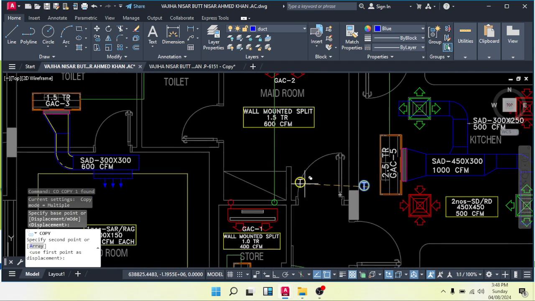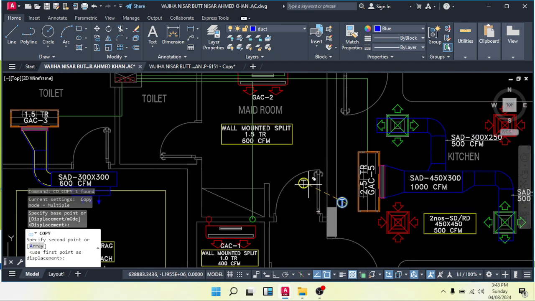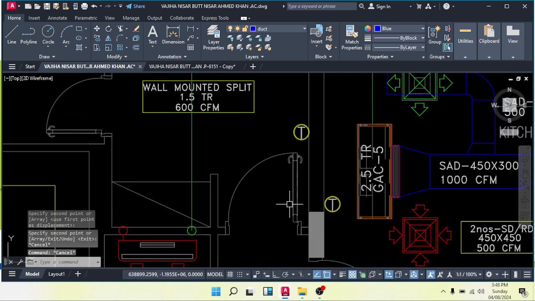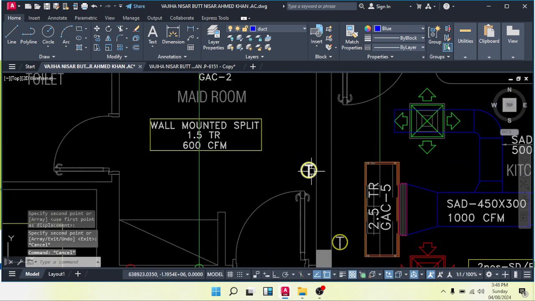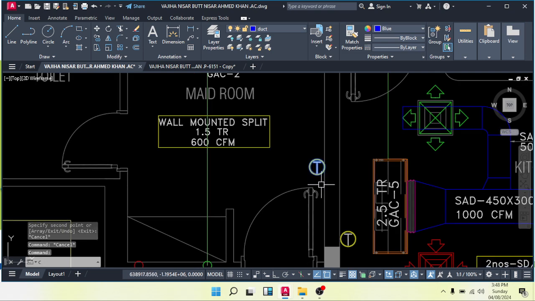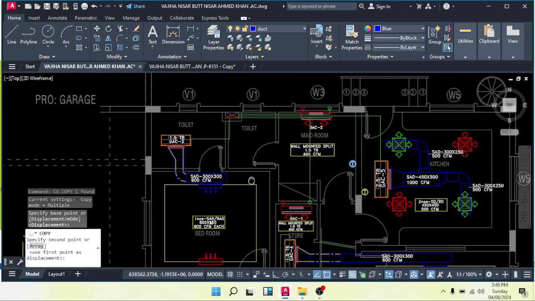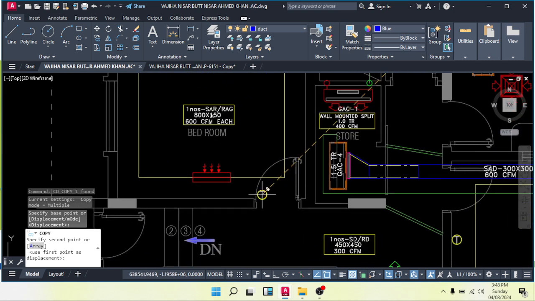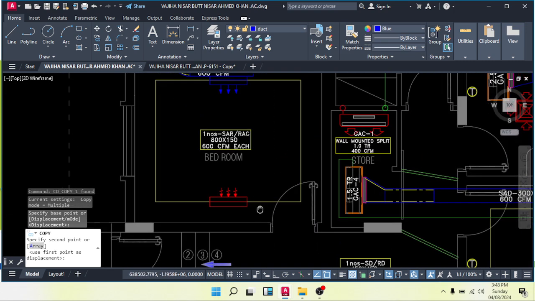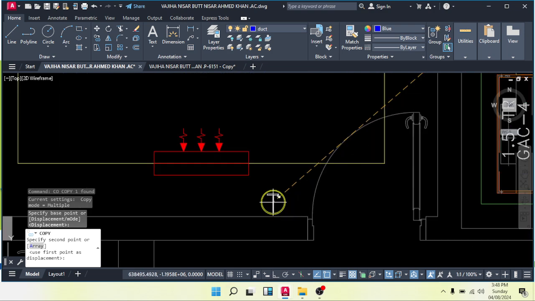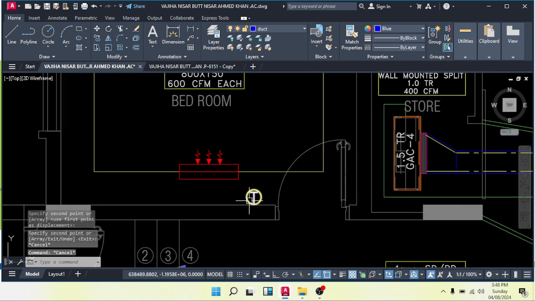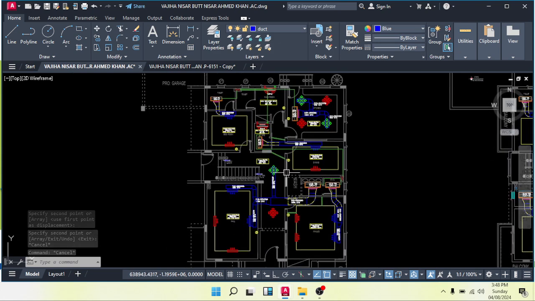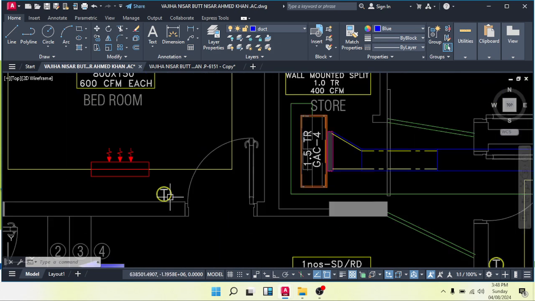Go to the maid room. This is the entrance of the maid room. In the maid room you can also make it here. When someone enters, immediately you will find the thermostat here. And then this is the bedroom, you can make your thermostat here, on the opposite side of the door. So this area is almost done.